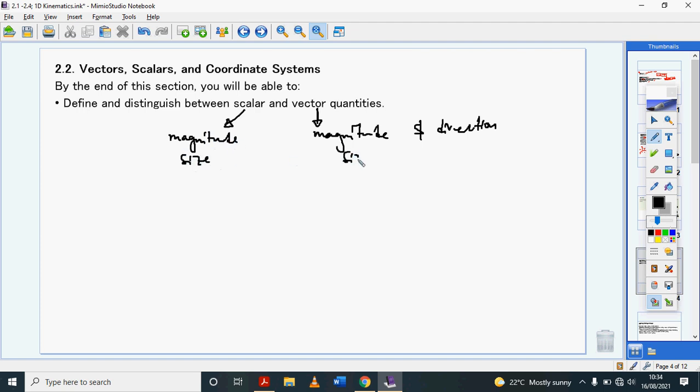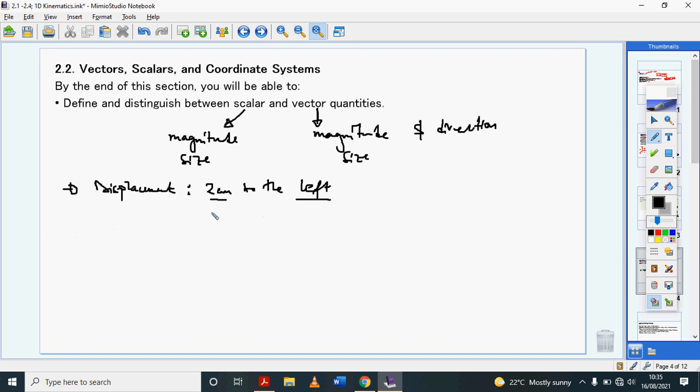Let me give you some examples. Something like displacement: if I'm describing something's displacement, I'm going to tell you that the cup was displaced 2 centimeters to the left. So I'm telling you both its magnitude, 2 centimeters, and the direction, which is to the left.